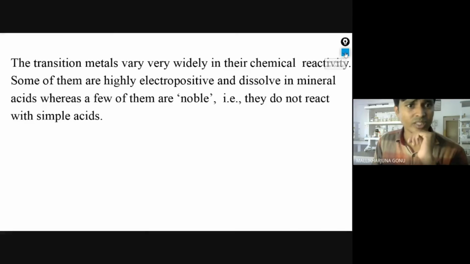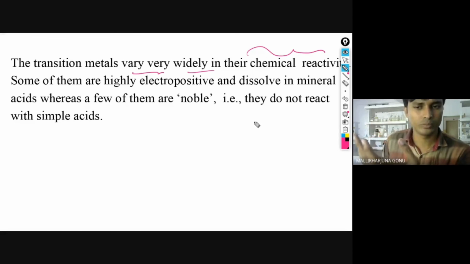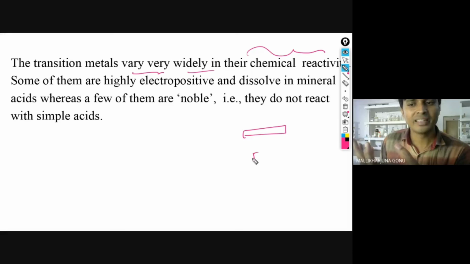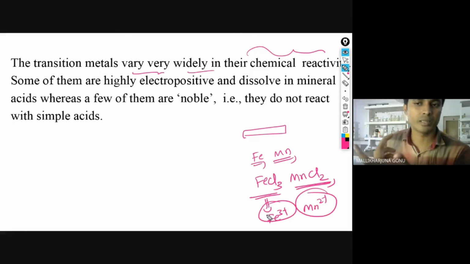Next, the transition metals vary very widely in their chemical reactivity. Though they belong to the transition elements in the same class, the way Fe reacts, Mn will react another way. For example, iron reacting with chlorine, we get FeCl3. Manganese, if you react it, we get MnCl2. Because here it is Fe3+, here it is Mn2+. Everything depends upon electrons and orbital stability. That's what they are saying about chemical reactivity.